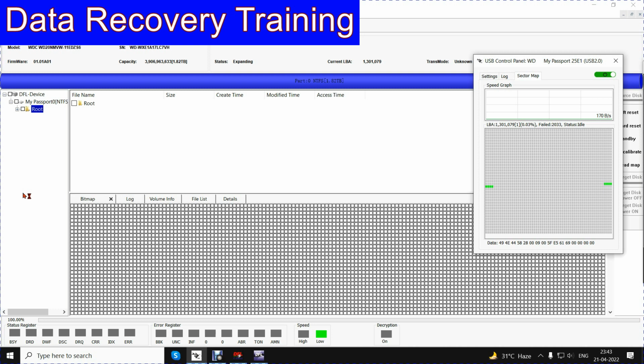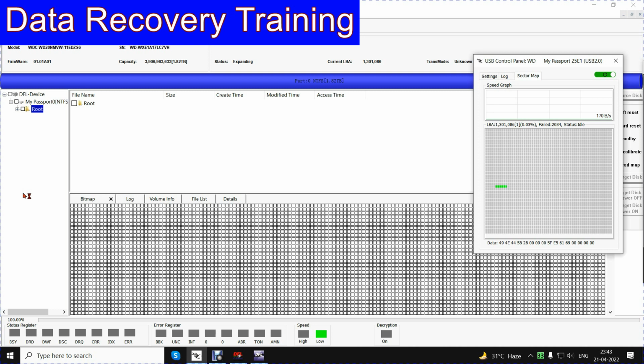Deep Spark will not decrypt. Spark will not decrypt. PC3000 definitely will after conversion to SATA. So you can see that it's taking a lot of time, but I am sure that the results will be good. The speed is almost in bytes.